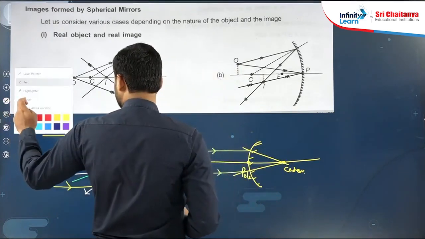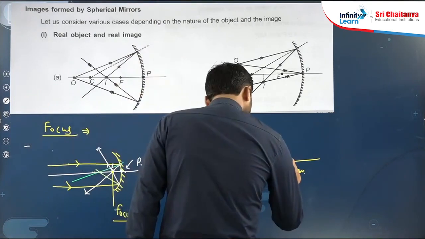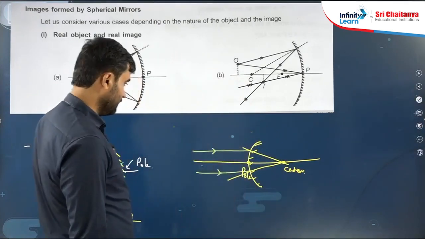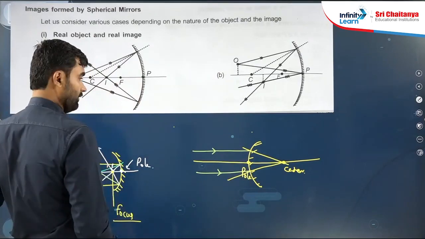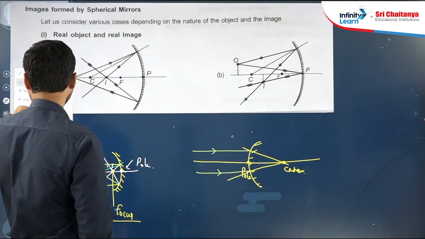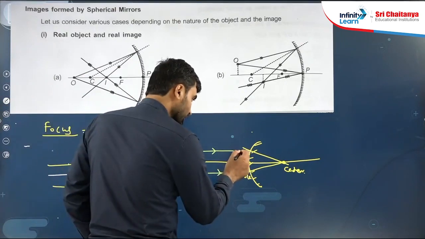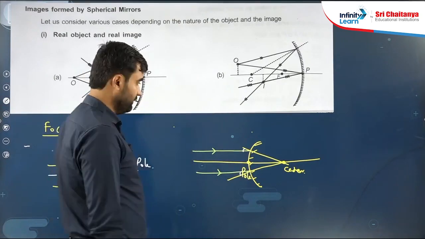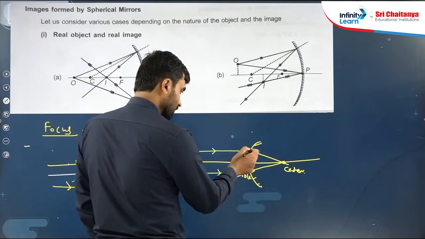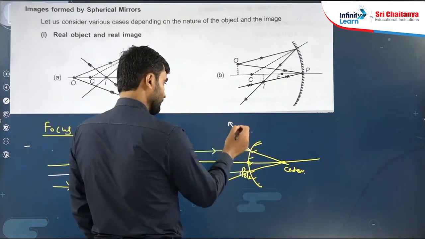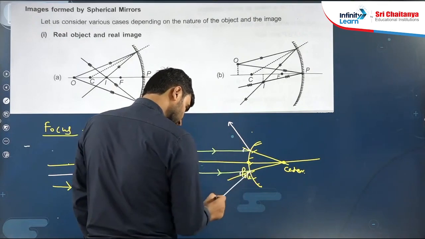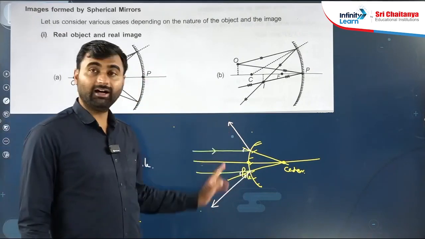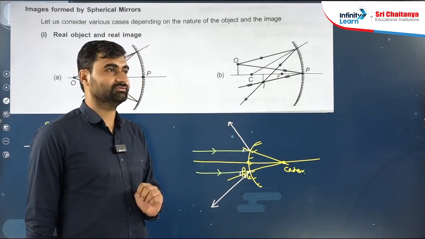So join this point. Now this is the angle of incidence, and this is the angle of incidence. The incidence angle equals the angle of reflection. So how will they reflect? Like this. Now these reflected rays, are they intersecting? No, right?